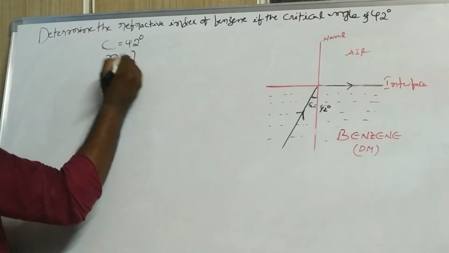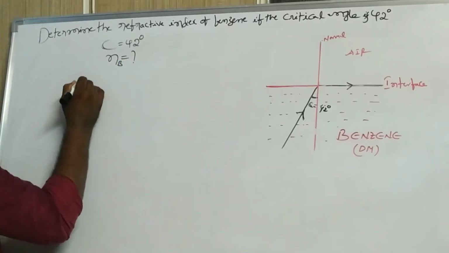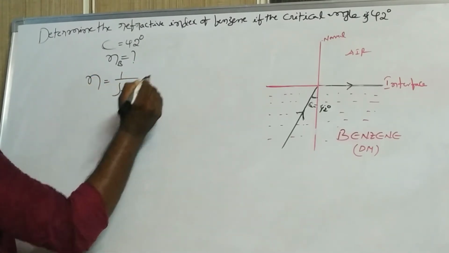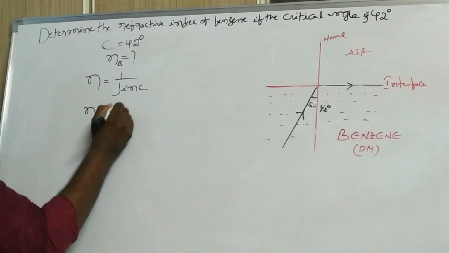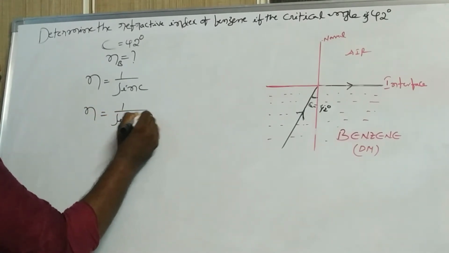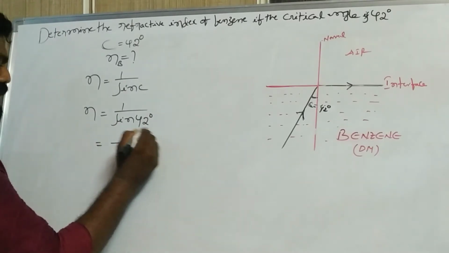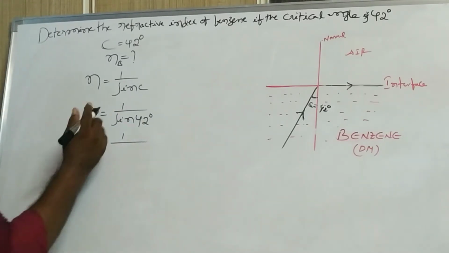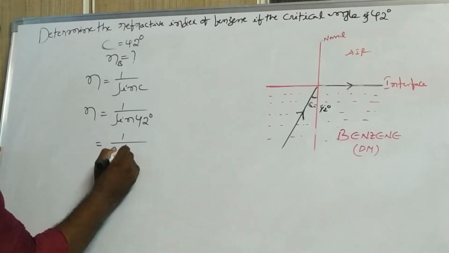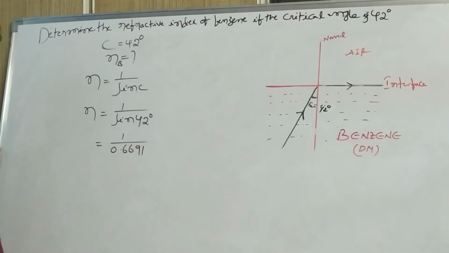So for the benzene refractive index, you know the formula, n equal to 1 by sin c. Then n equal to 1 by sin 42 degrees. From trigonometrical tables, sin 42 degrees is 0.6691.